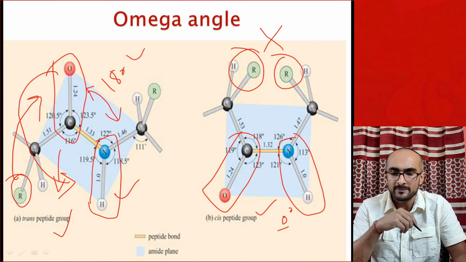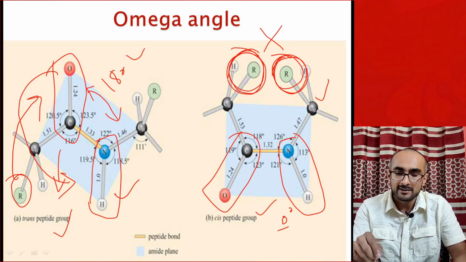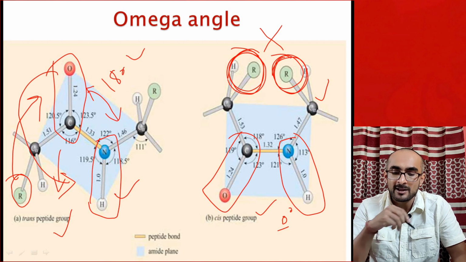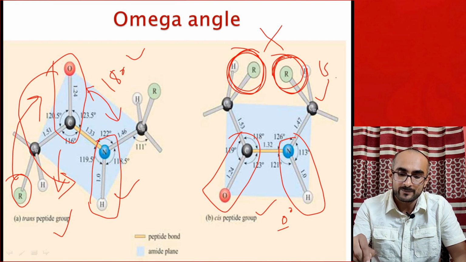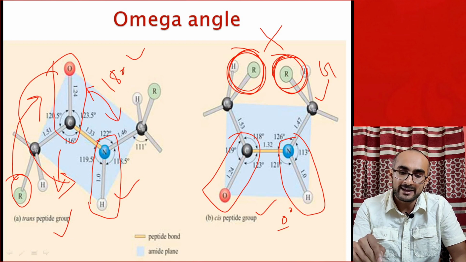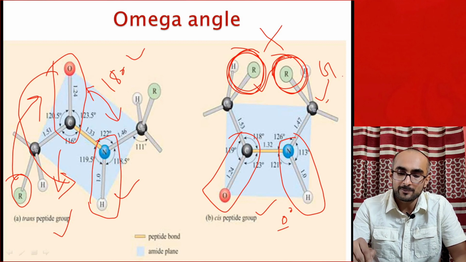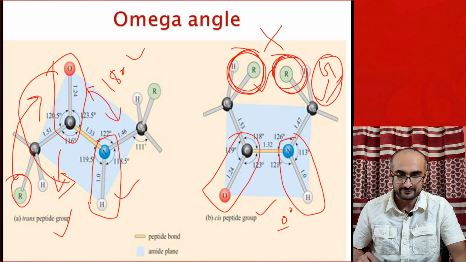So in those situations, this amino acid should be something which does not have an R group. If an R group is there, it will clash with the R group of another amino acid, so cis peptide bond formation is not possible. But if you have an amino acid like glycine, we know there is no side chain group, so glycine does not make a steric clash with this amino acid. That's why in most cases, whenever a cis peptide bond is found in proteins, glycine is present as a partner of the peptide bond, because it lacks a side chain.